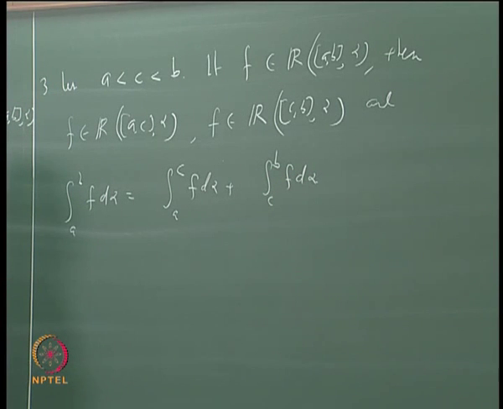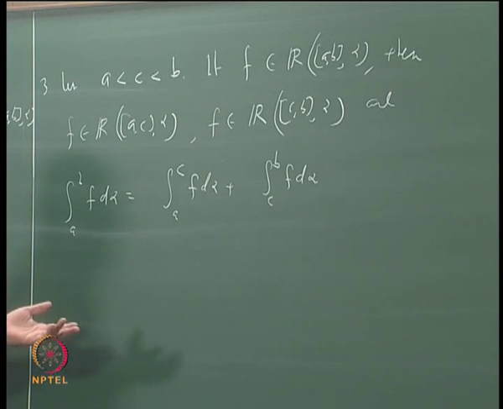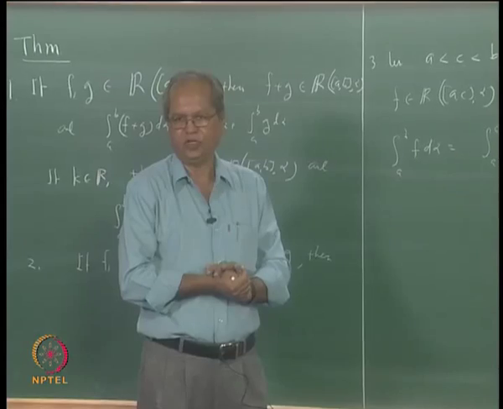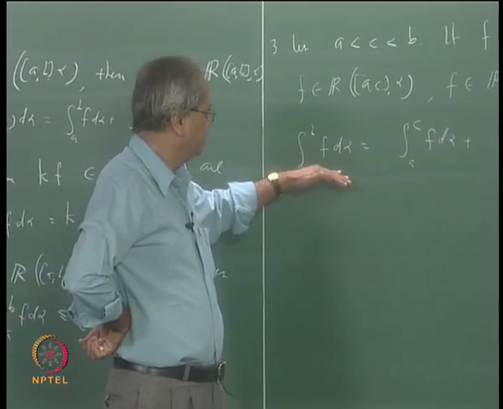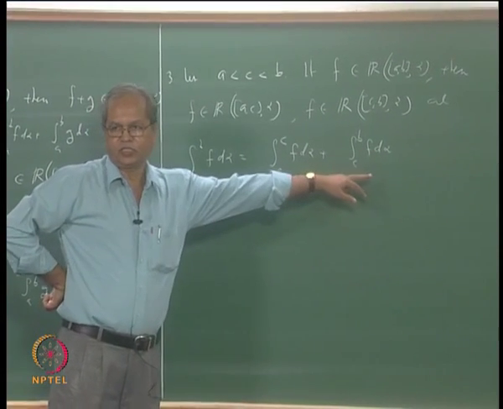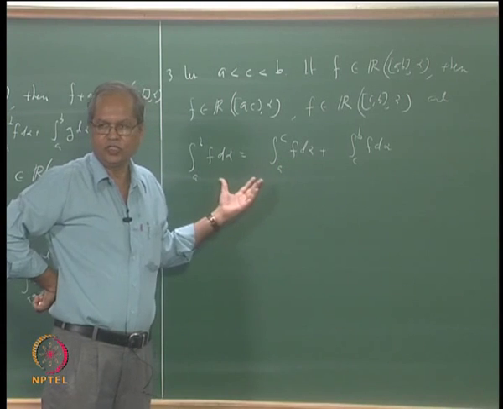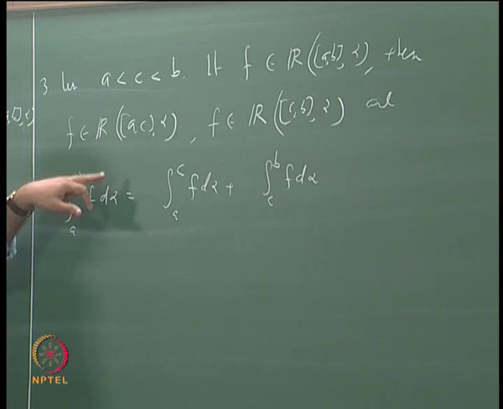All right. The only thing that is required to prove this is that the partitions that you are considering should contain this point c. If it does not contain it, fine, you add that point c, that will be a refinement, and use the property of refinements of the upper and lower sums. That is the only thing. So once the partition contains the point c, then you can see that the upper sum which corresponds to the integral over [a, b] will be the sum of the upper sum which corresponds to the integral over [a, c] plus the upper sum which corresponds to the integral over [c, b]. And that is all that is the observation here. Right. So that's all that you need to prove this as well as this.